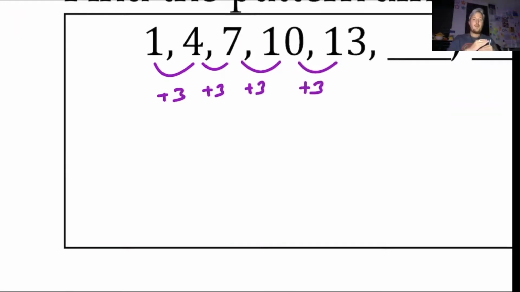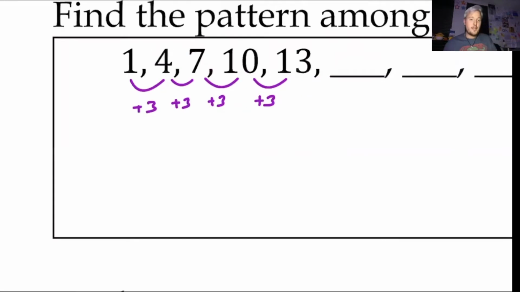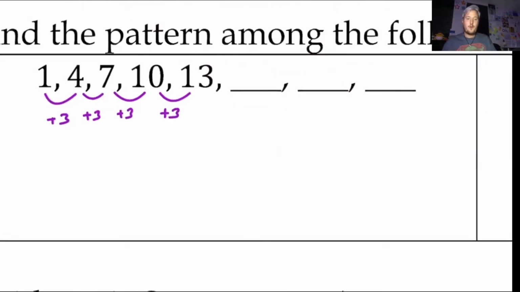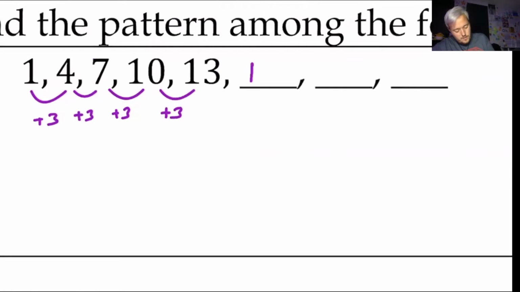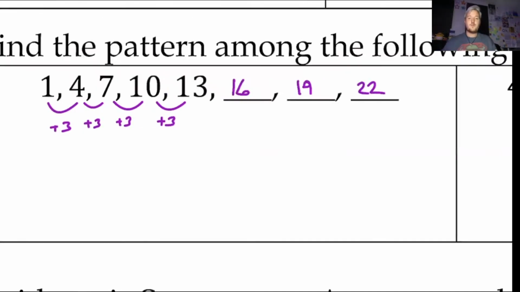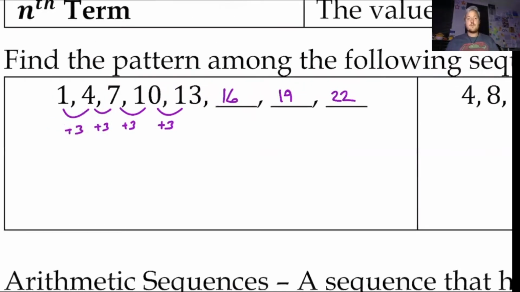Notice how we have a constant change. That constant change is what we're looking for. In order for it to be considered arithmetic, we have to be adding a certain value. So because we're adding 3, I'm going to keep going and add 3 more, which gives me 16, add 3 more, which gives me 19, and then add 3 more, which gives me 22. So I'm just going to continue the pattern in the sequence.